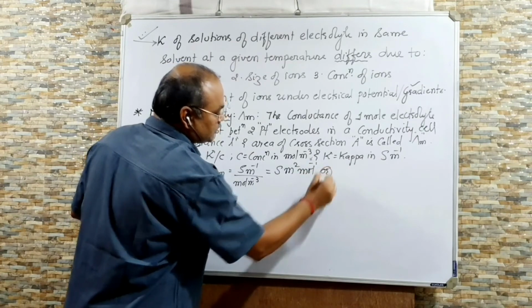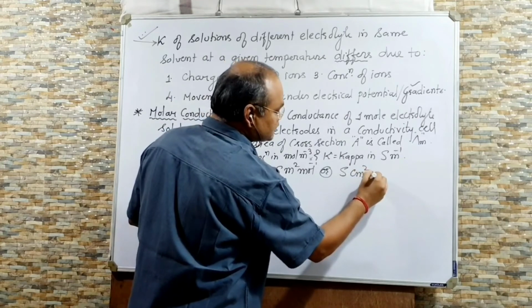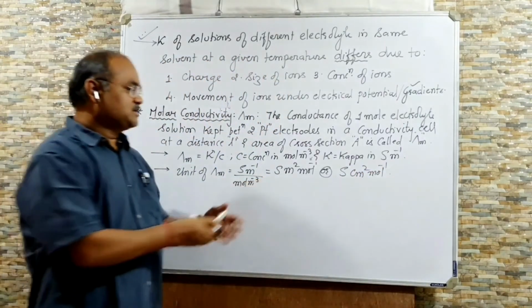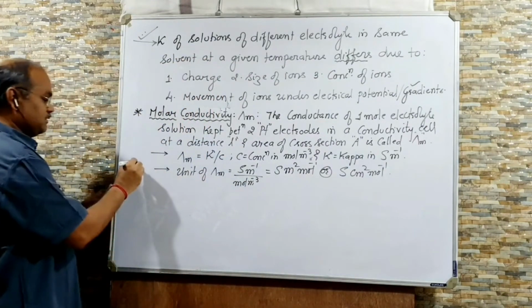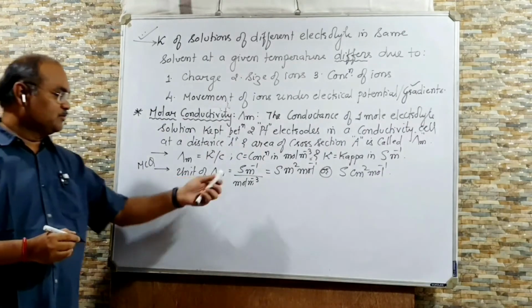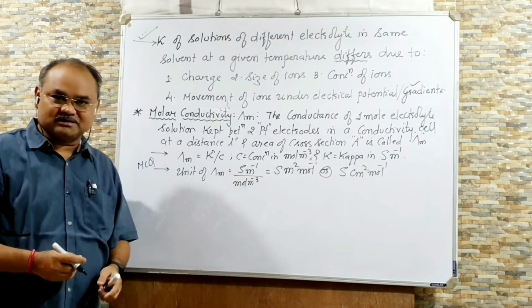Or you can use Siemens centimeter square per mole. Both the units are used. And this can be asked, or have been asked in the examination in form of MCQ. Different units will be given, you have to find out the correct answer.